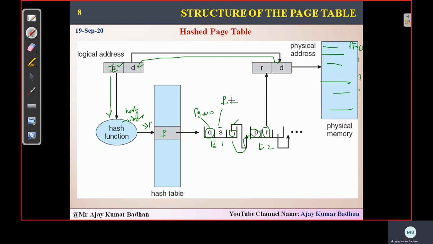Basically, whatever we are discussing here, we are just trying to modify this table. This is a page table, but since we are applying the hashing concept here, we call it a hash table. That's it. The remaining process is the same as what we discussed in segmentation and paging, but we are making small modifications with which we can try to reduce the size of this table, because this table consists of a lot of entries. Like in the previous slide, we saw 1 million entries.